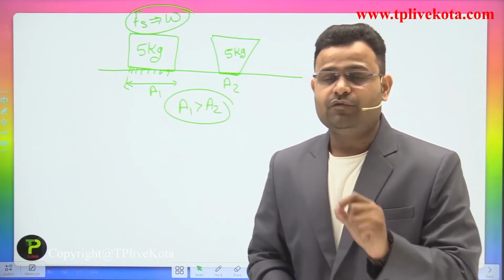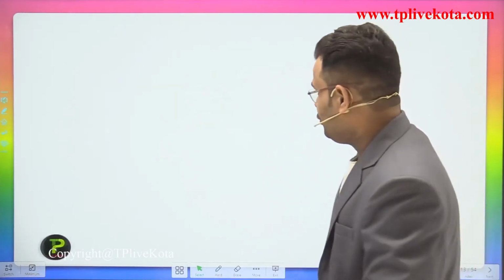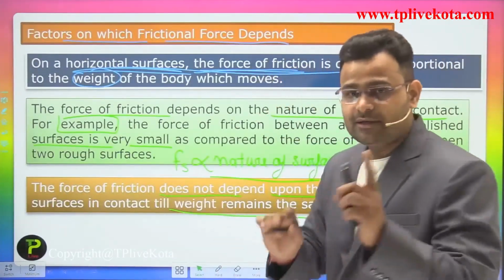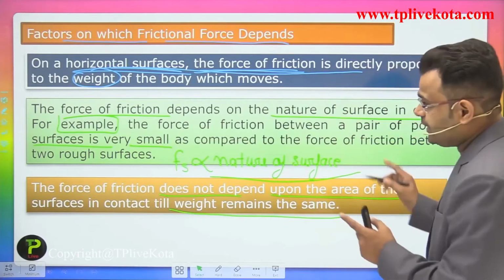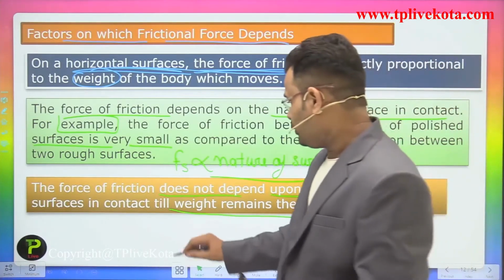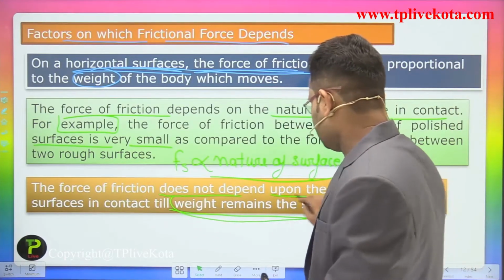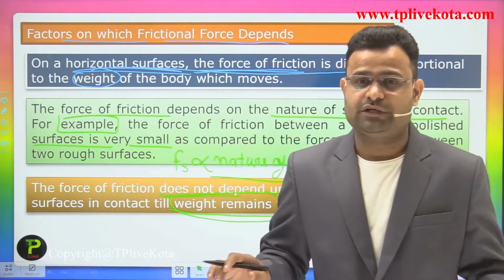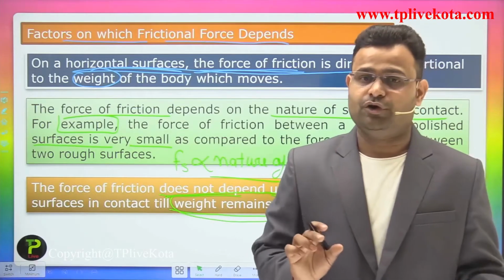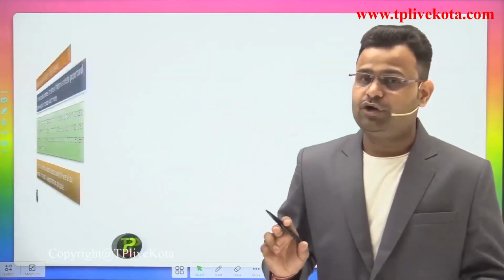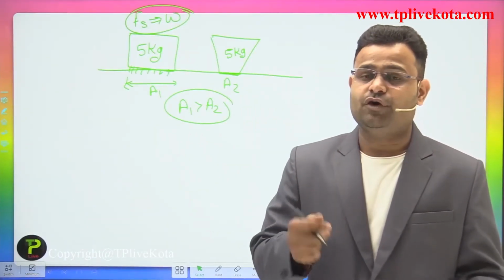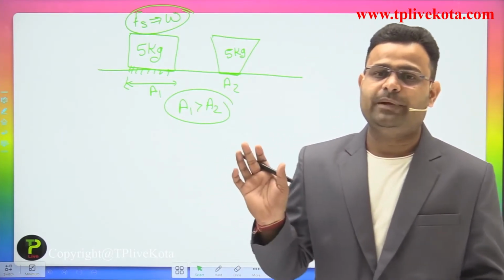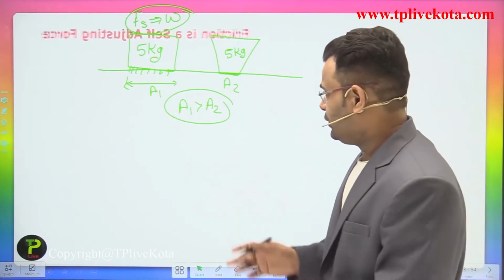The area of contact is not used. The force of friction does not depend upon the area of surface in contact as long as the weight remains the same. If the weight is the same, we are not focusing on the area of contact. If the area of contact is different, first of all focus on the weight. If the weight is the same, then the area of contact does not matter.